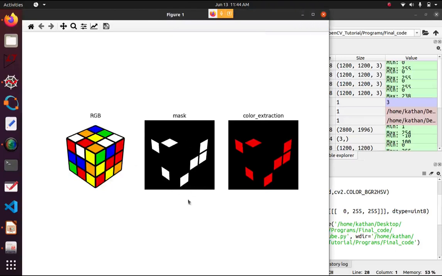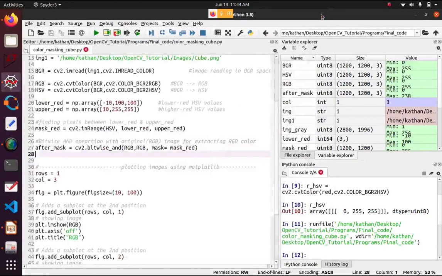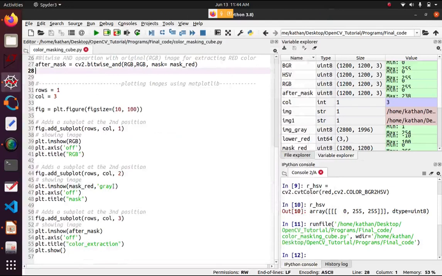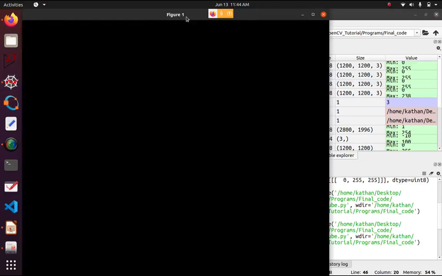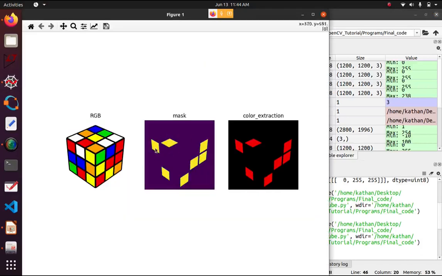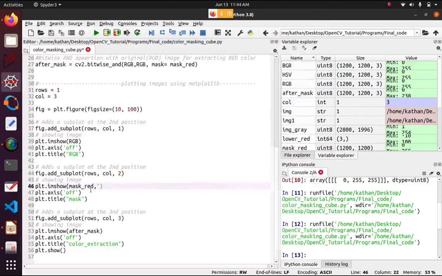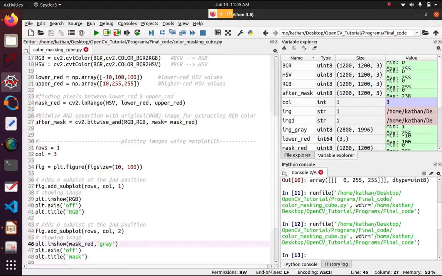I have passed only the single channel, that's why it shows the white color. You can also see at your end different colors, the HSV space. If you want to see that, just remove this gray variable and then you can see it is not a red color, it is the hue value in HSV format, that's why it shows differently. But I want to show a single channel, that's why I use the gray argument. That's how you can extract any color you want.